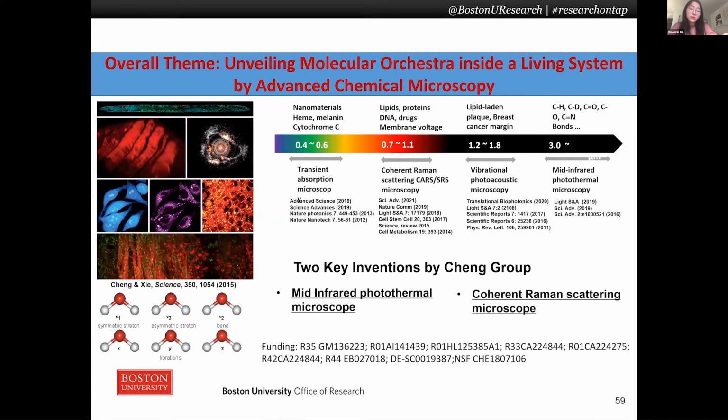At the mid-infrared range, our lab combines the visible with mid-infrared to overcome the intrinsic low resolution problem of IR microscopy while maintaining the large absorption cross-section in IR. So next slide, please.